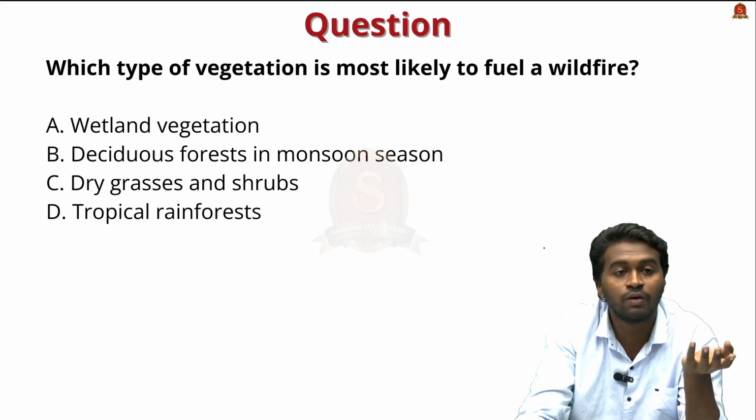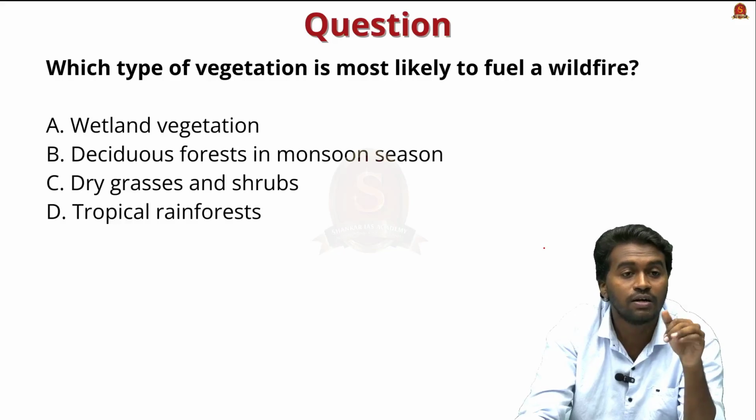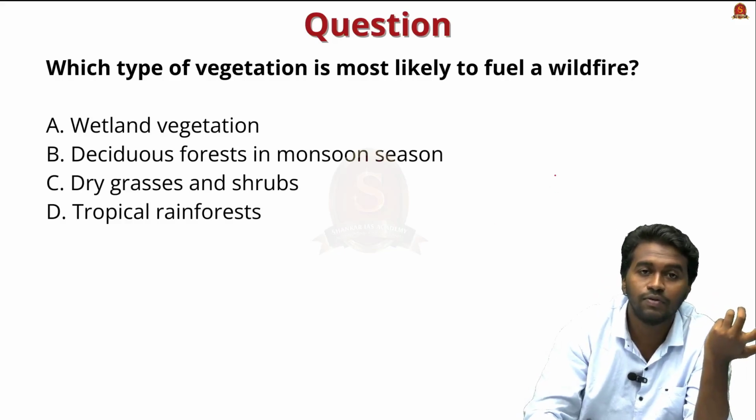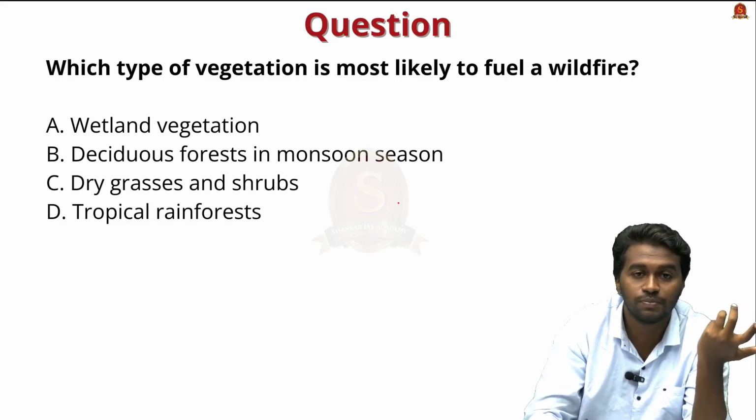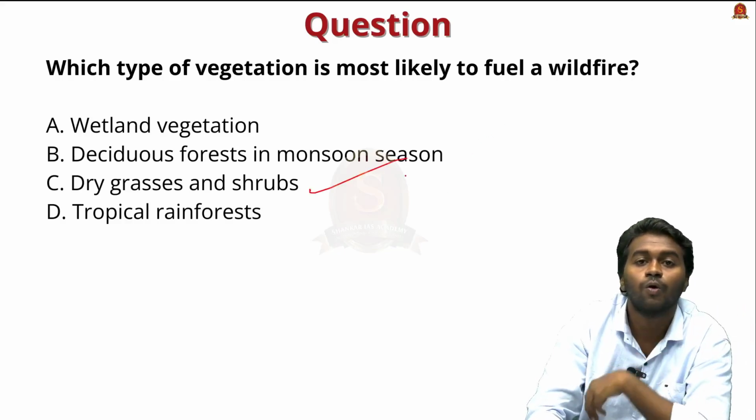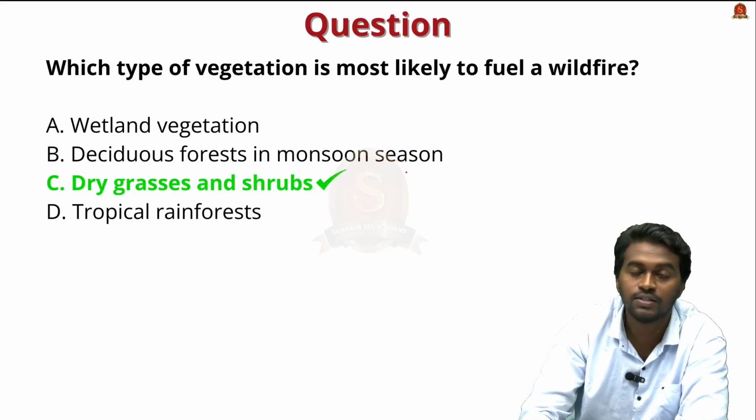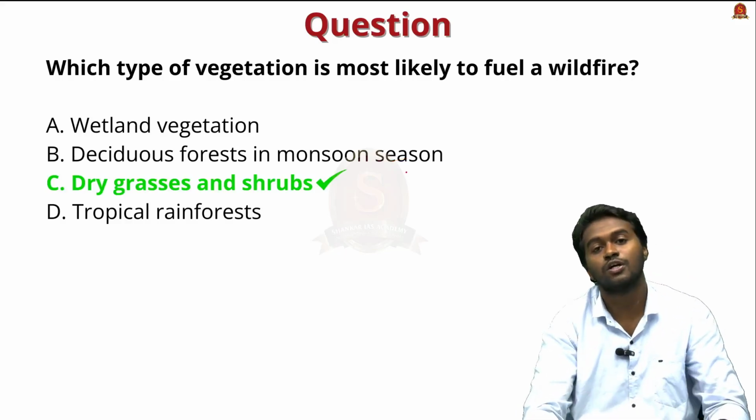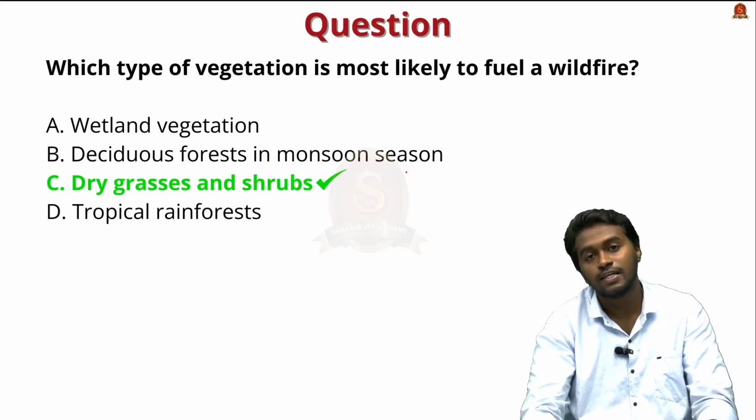Option A, wetland vegetation. Option B, deciduous forest in monsoon season. Option C, dry grasses and shrubs. And option D, tropical rainforest. So in the beginning itself, we discussed that dry grasses and shrubs are more vulnerable to wildfires and drought. Yes, the answer is option C, dry grasses and shrubs. So with this, we will move to the next topic.